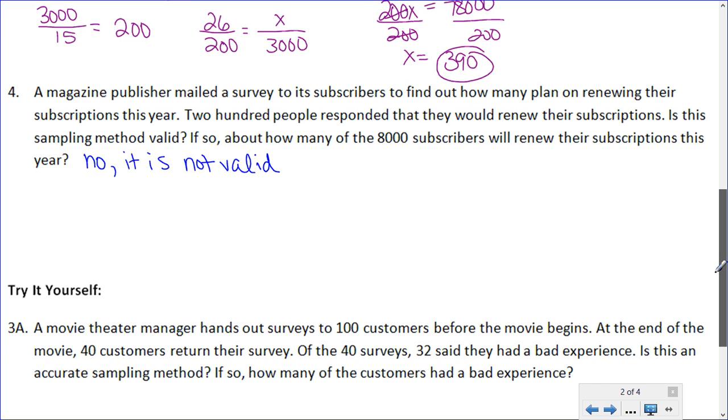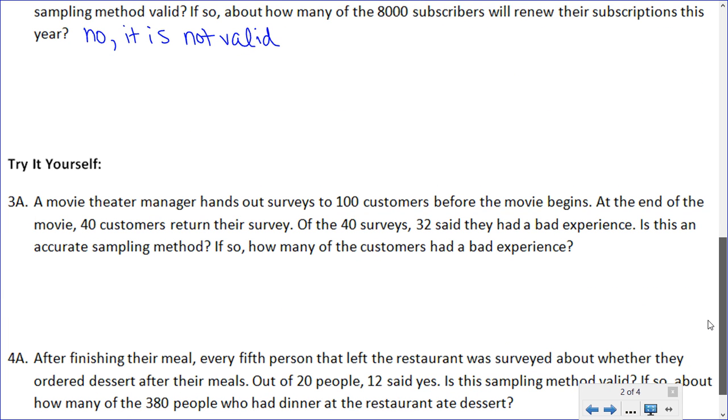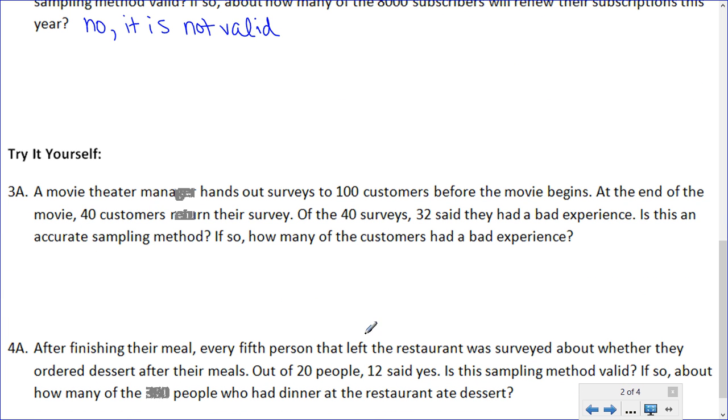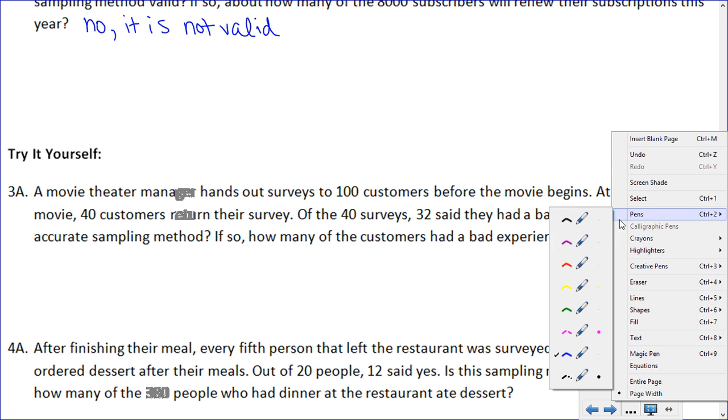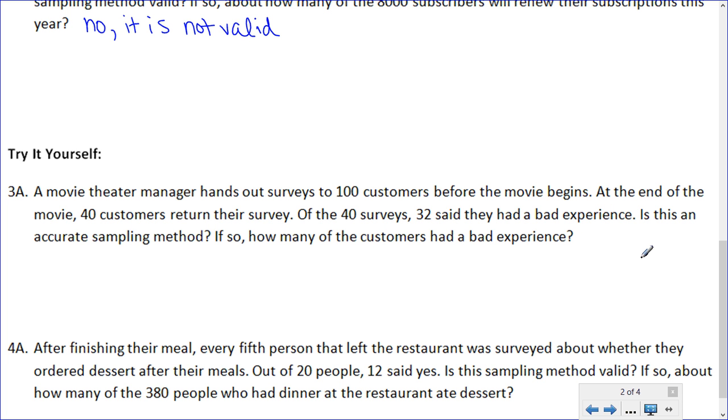Okay, there are 2 try it yourself problems at the bottom of the page. You're basically doing the same thing. So go ahead and pause the video, answer those questions, and when you're ready to check your answers, press play.